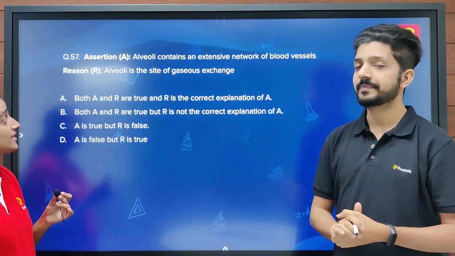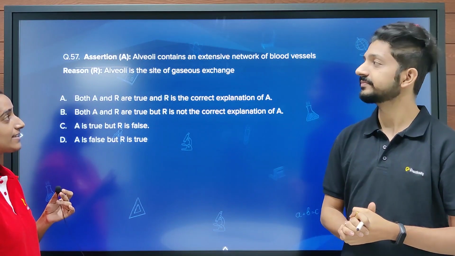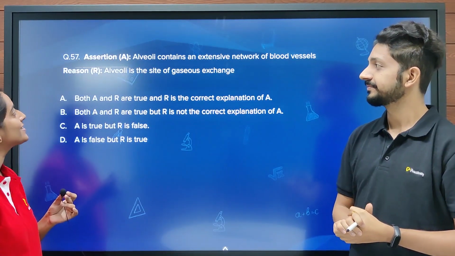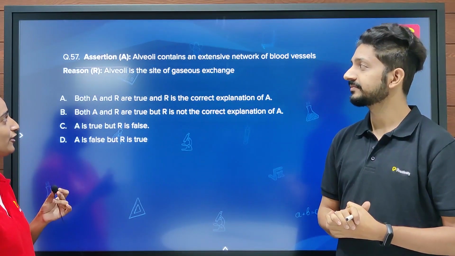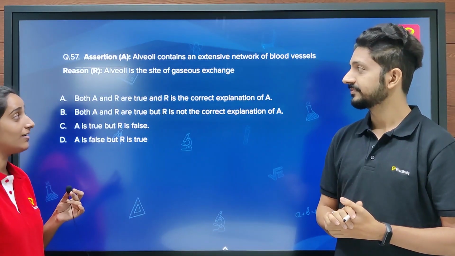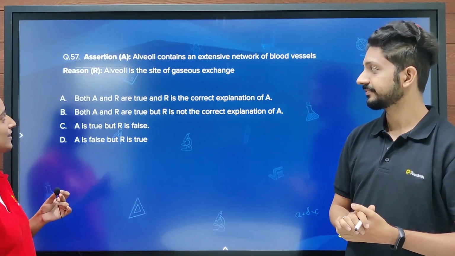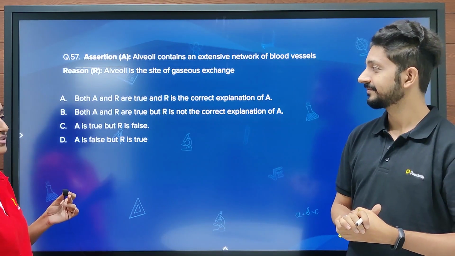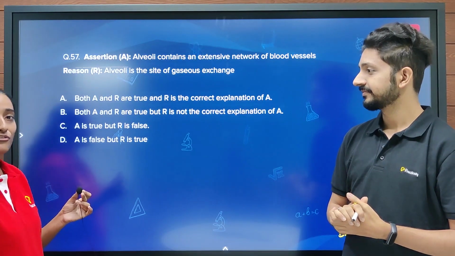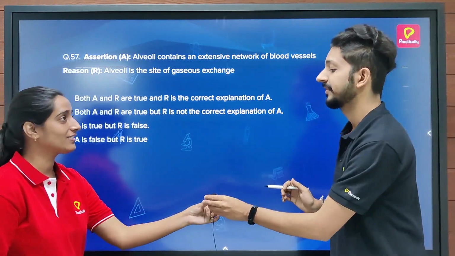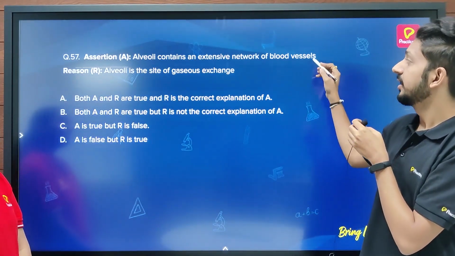And the assertion is alveoli contain an extensive network of blood vessels. And the reason for that is alveoli is the site of gaseous exchange. And I think the answer should be A because alveoli definitely is the site for gaseous exchange. Yes, that is true.